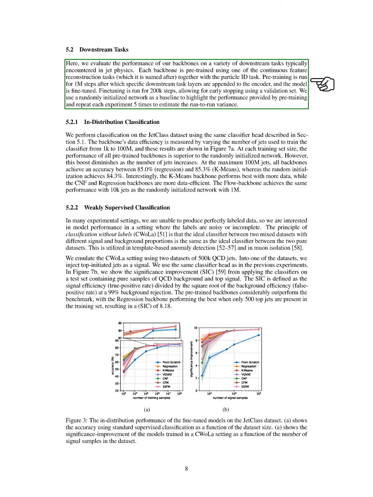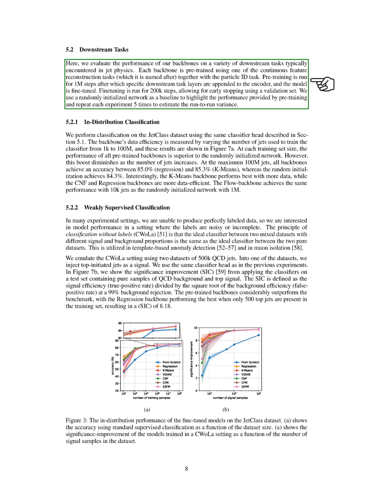In the downstream tasks, we evaluate the performance of our backbones on various tasks commonly encountered in jet physics. Each backbone undergoes pre-training using one of the continuous feature reconstruction tasks, along with the particle ID task, for 1 million steps.